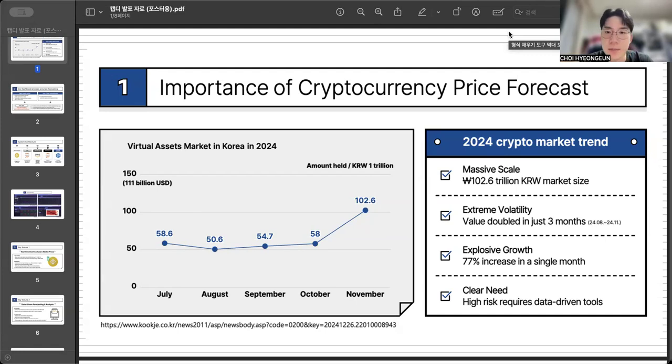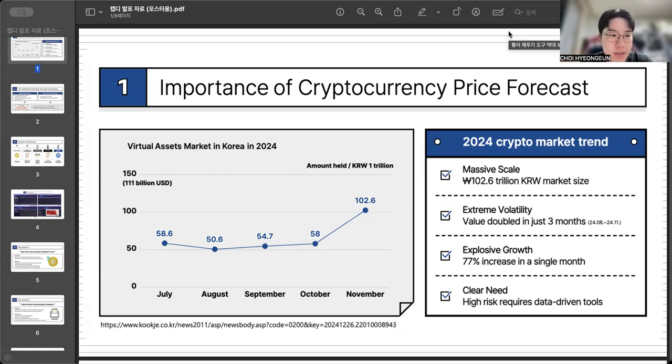Okay, I'm excited to present our capstone project on an all-in-one cryptocurrency analysis and forecasting dashboard. Let's start by looking at why we initiated this project.